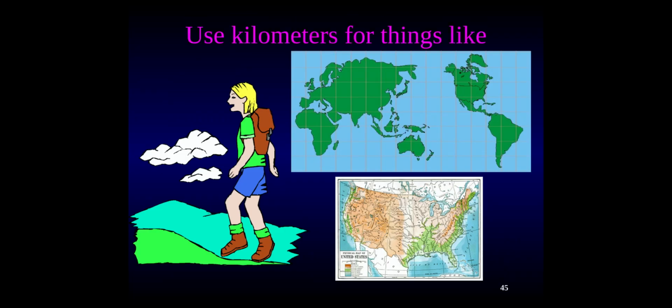And kilometers, which is a little bit bigger than half of a mile, that's longer distances. So we use kilometers for traveling. If you go to another country, instead of miles per hour, it says kph, kilometers per hour. So they use that for all different kinds of things.